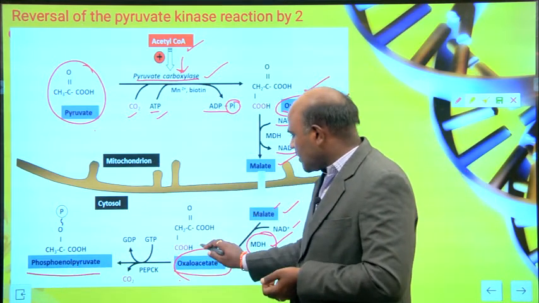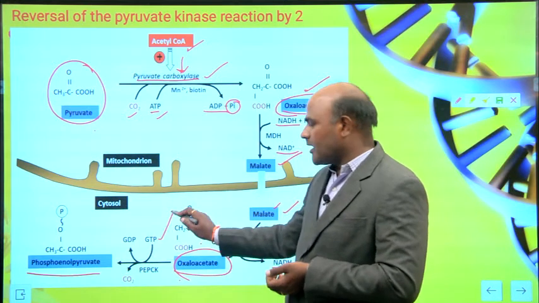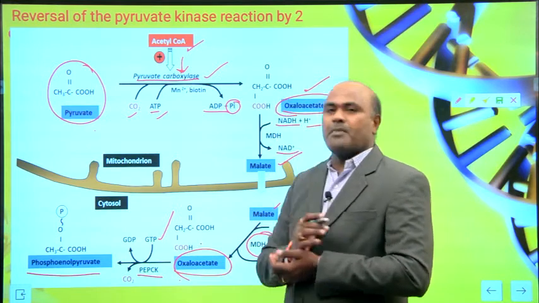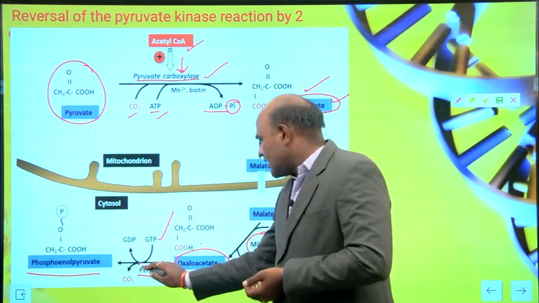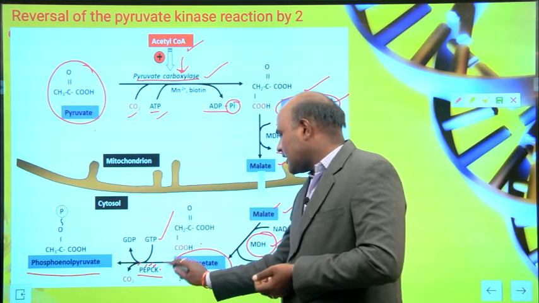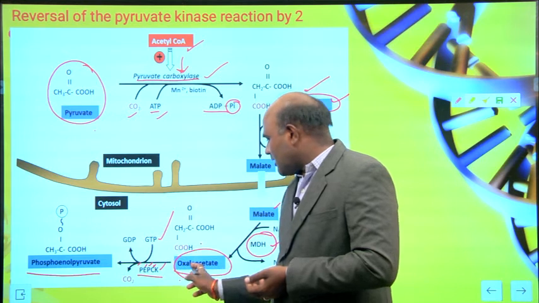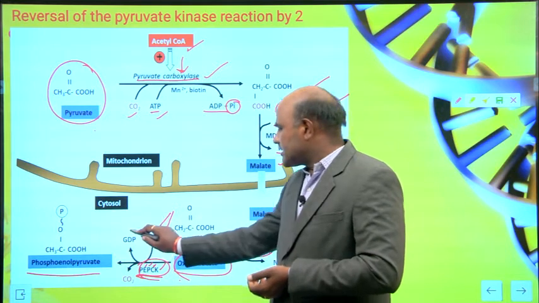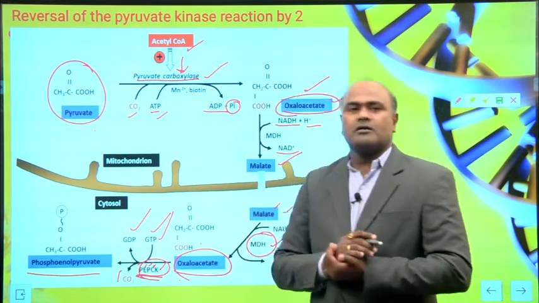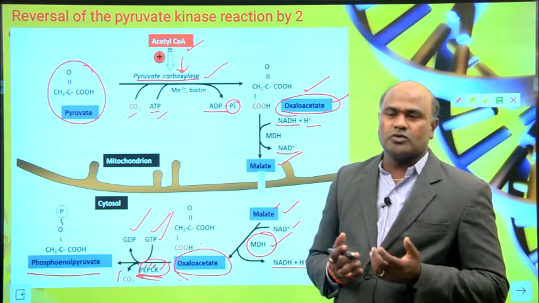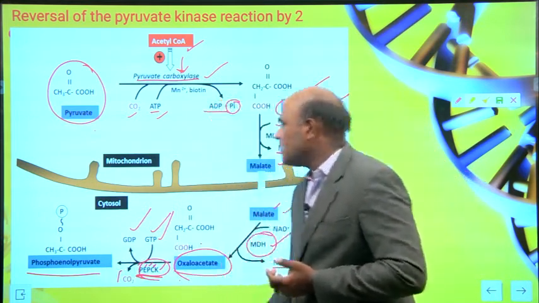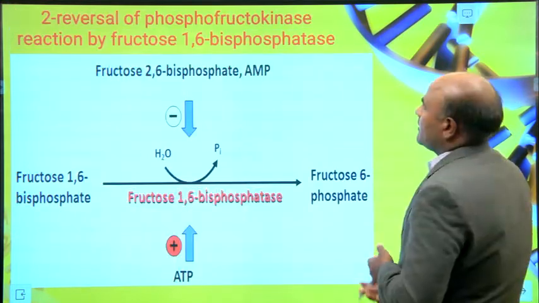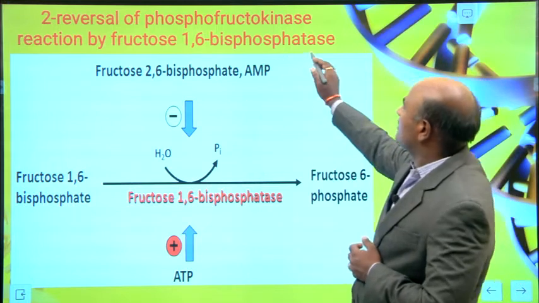Oxaloacetate then reacts with GTP with the help of the enzyme phosphoenolpyruvate carboxykinase, PEPCK, and produces GDP and one CO2 molecule, and the final product is phosphoenolpyruvate. This whole process happens in the mitochondria.